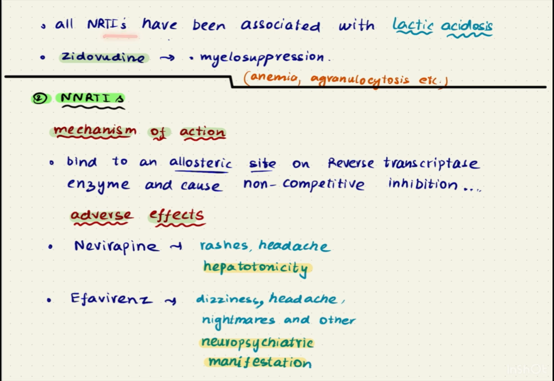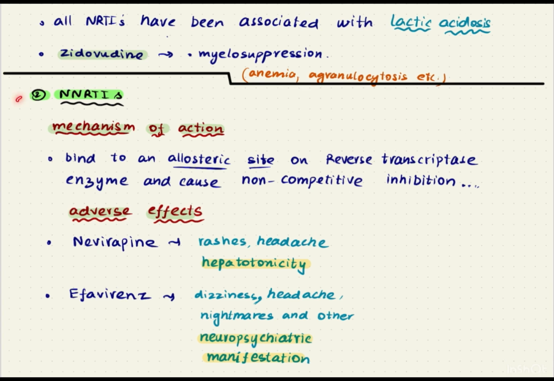Now, all NRTIs have been associated with lactic acidosis. Zidovudine can produce myelosuppression, and myelosuppression can manifest itself as anemia, agranulocytosis, or something else. That's it about nucleoside reverse transcriptase inhibitors.